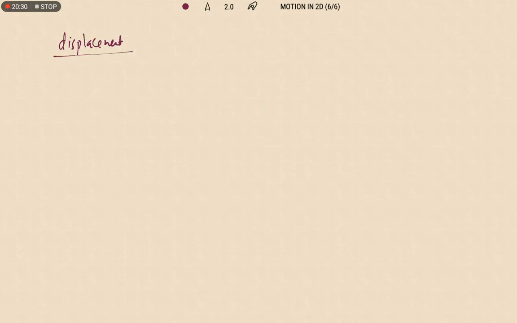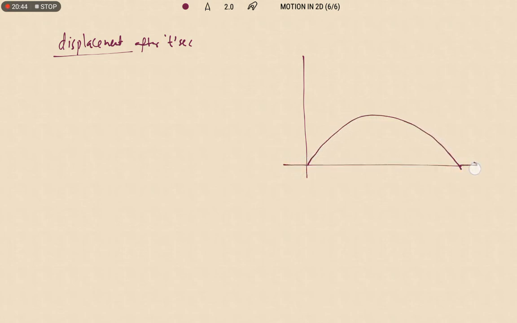Displacement after t seconds. When the projectile is moving, it covers two distances. One is with respect to the horizontal, it covers some distance. In the same way, with respect to the vertical also, it covers some distance. So we need to write, after t seconds, its horizontal velocity, in the same way vertical velocity.